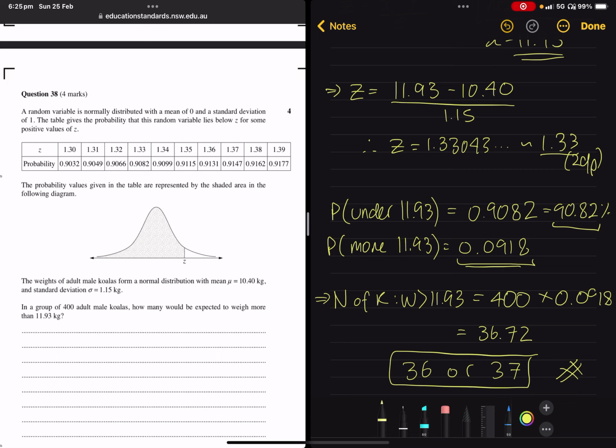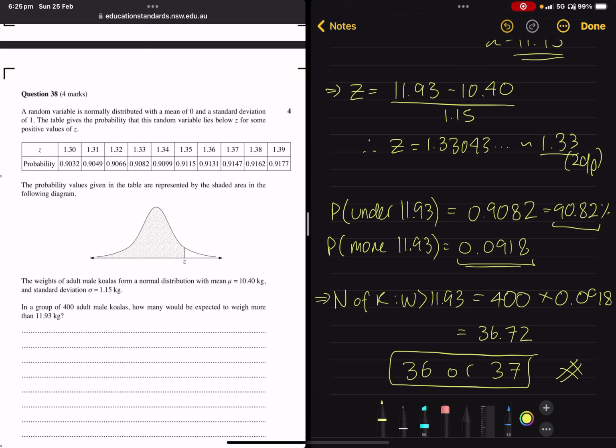If you are thinking about this in terms of probability, it could go either way. It depends how you think about the probability. It could round up to 37. You could say if you were optimistic about the number of koalas being above 11.93, you would round it up. People doing analytics where they are hoping for particular outcomes will often round things in their favor. So you could round it to 37, and 37 is actually the closest number.